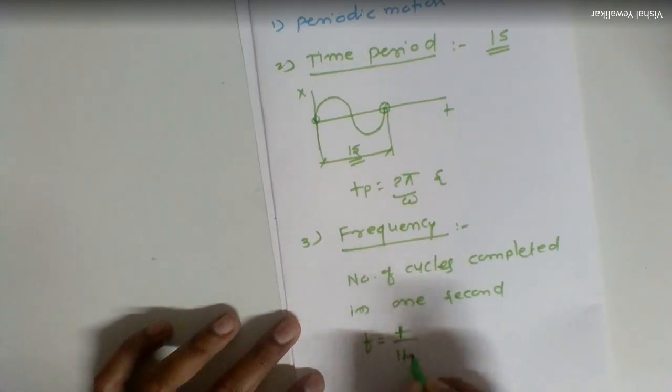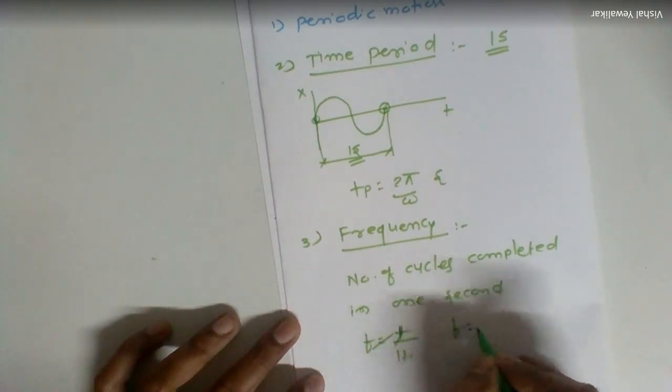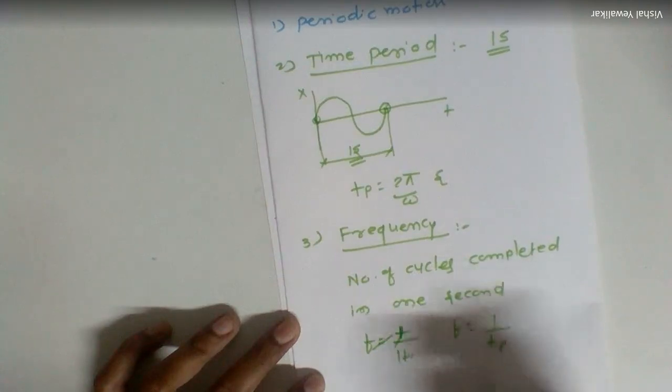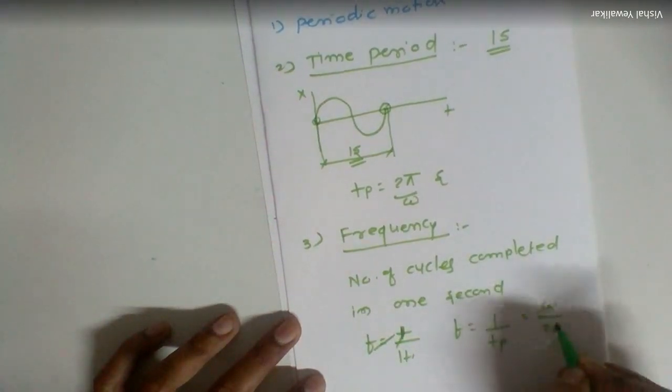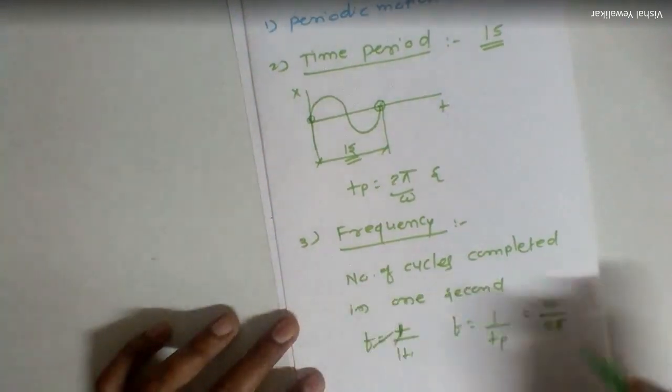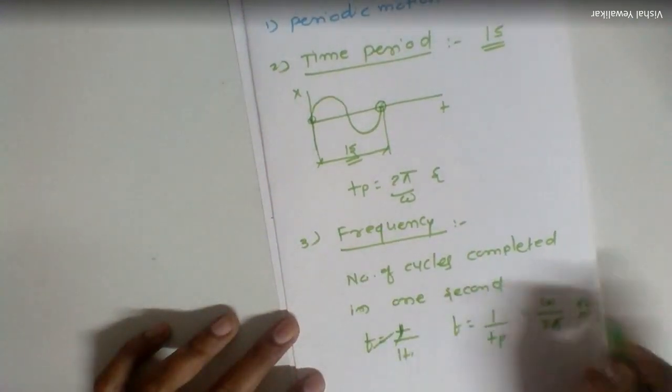Frequency equals 1 upon time period. Therefore, the formula for frequency becomes omega upon 2 pi, isn't it? And the unit is hertz. Okay.